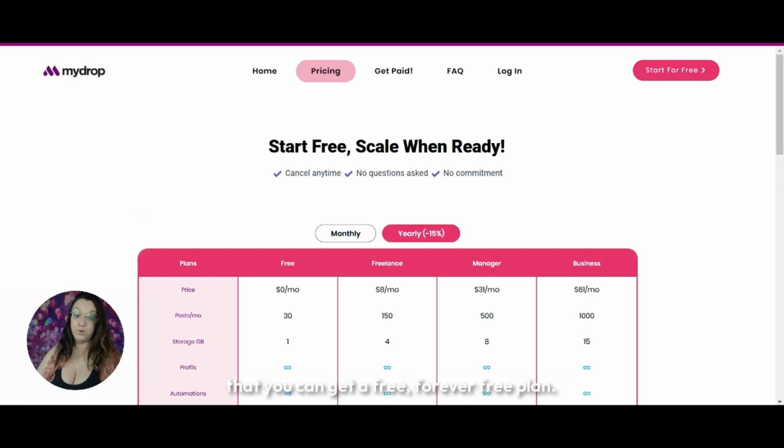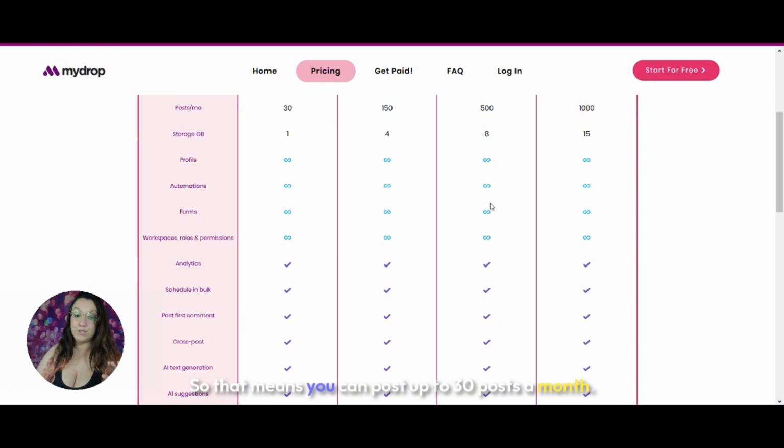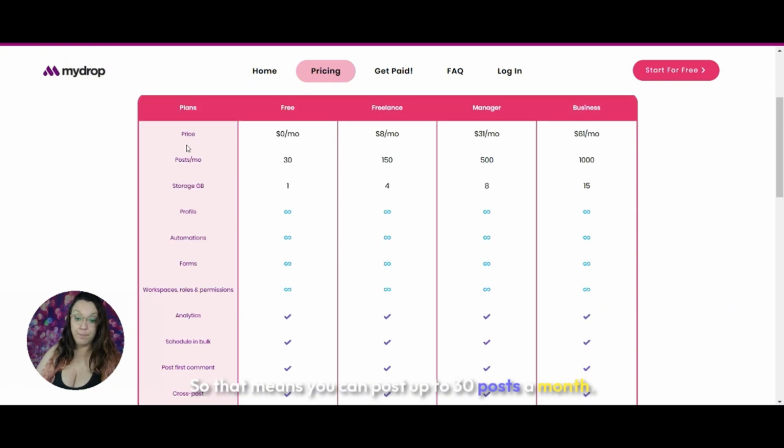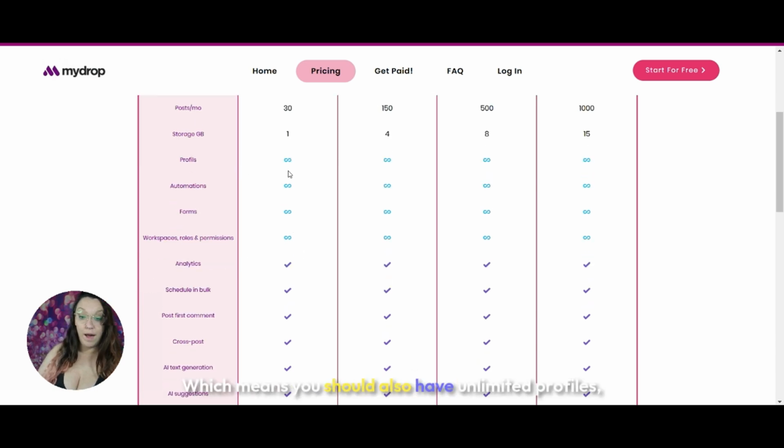forever free plan. Okay. So that means you can post up to 30 posts a month. You see this? Up to 30 posts a month and up to 1 gigabyte of storage for $0 forever. Okay? Which means you also get unlimited profiles, unlimited automations, and unlimited forms, workspaces, roles, and permissions.